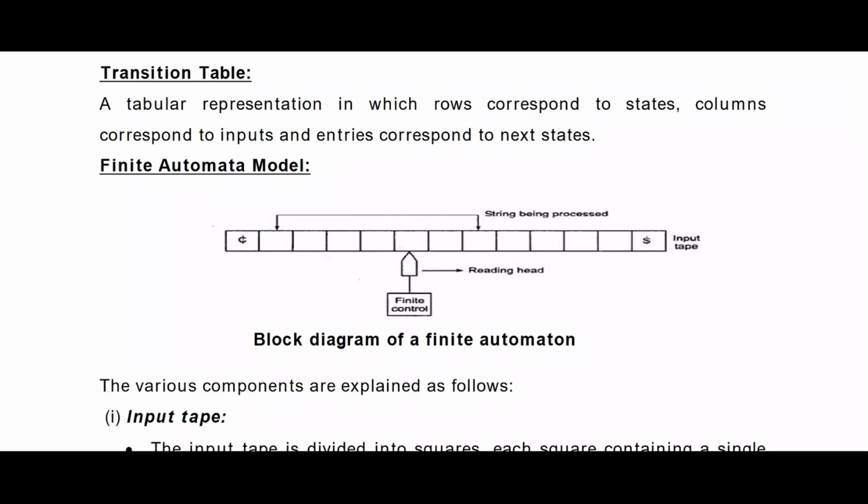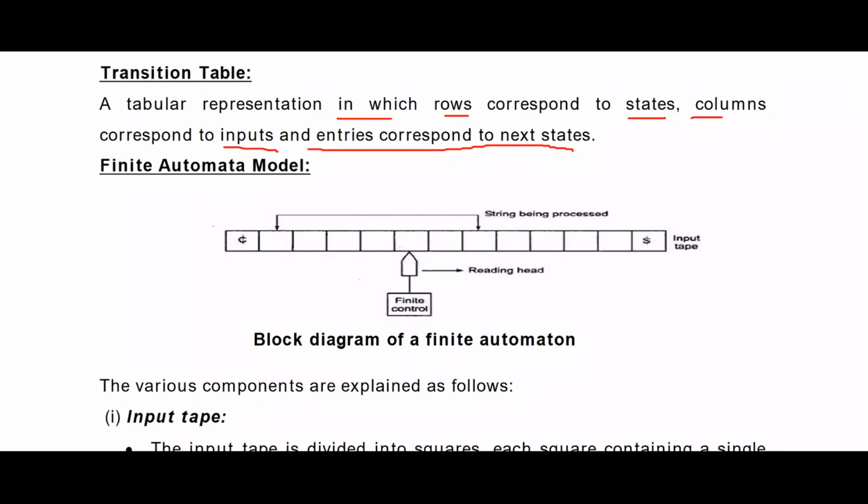It is a tabular representation in which rows correspond to the states, columns correspond to the inputs, and entries correspond to the next states. That means from which state, on which input, where you are going. The entries in the table represent the next states.